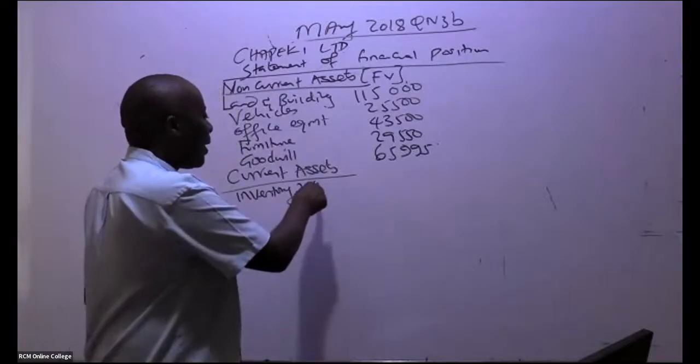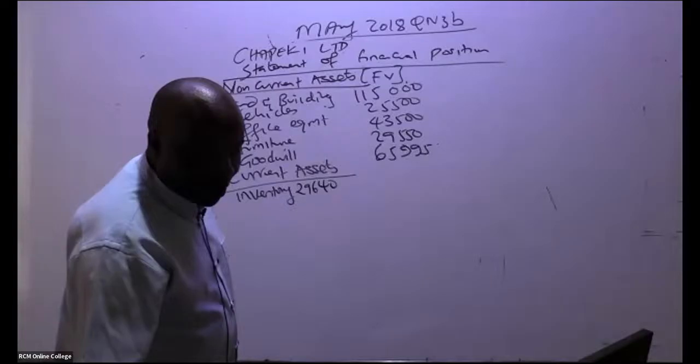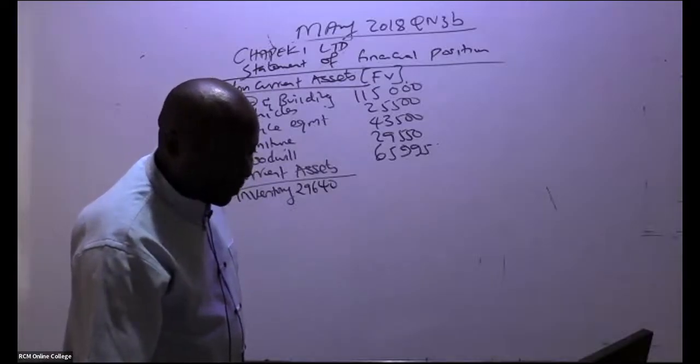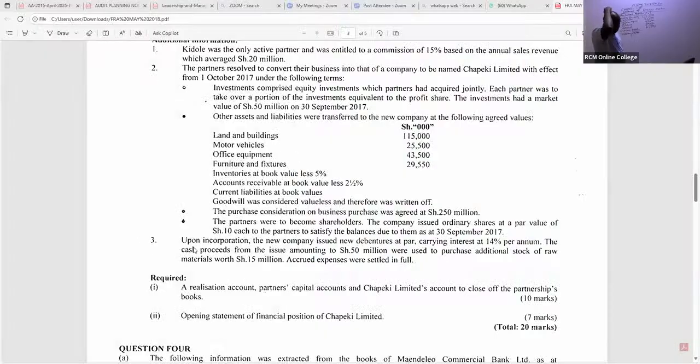29,640. But if you read the additional notes in inventory, you'll see something happened. Note 3: upon incorporation, the new company issued new debentures at par, carrying interest at 14% per annum. The cash proceeds from the issue, amounting to 50,000, were used to purchase additional stock of raw materials worth 15 million.